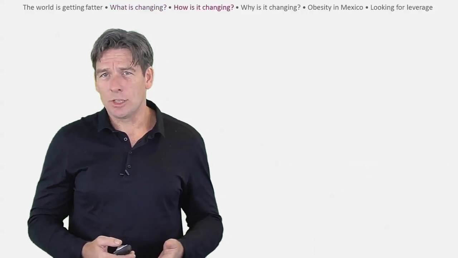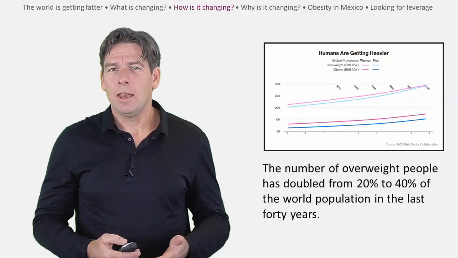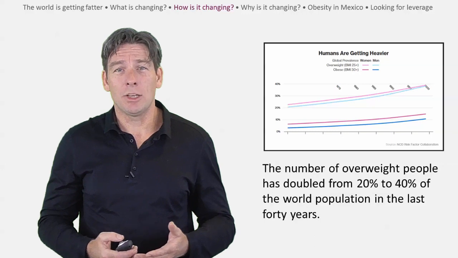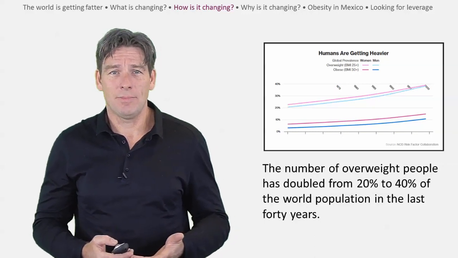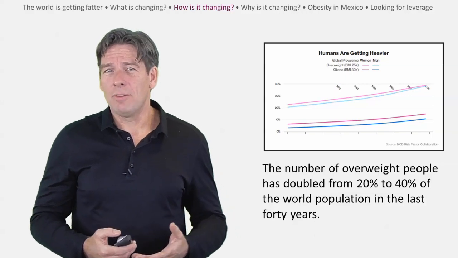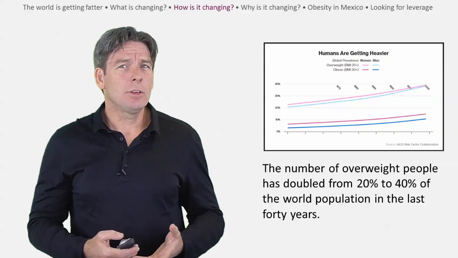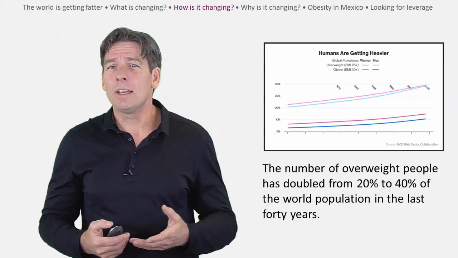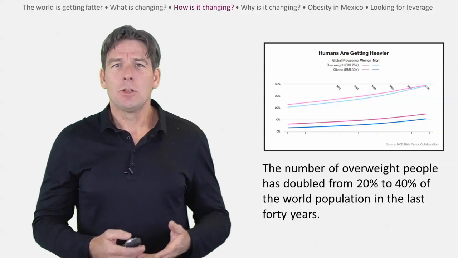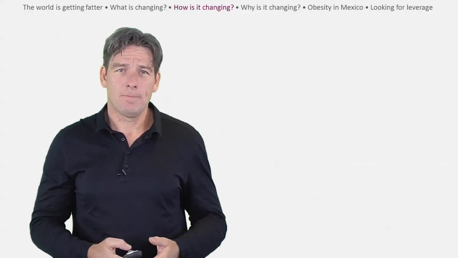The answer to our second question can be found in the first chart entitled "Humans are Getting Heavier." The number of overweight people has doubled from 20% to 40% of the world population in the last 40 years. Someone is considered overweight if their body mass index is over 25, whereas they're considered obese with a BMI over 30. The BMI calculates your amount of tissue mass and is computed by dividing your weight in kilograms by your height squared in meters. Your score then categorises you as underweight, normal weight, overweight, or obese.